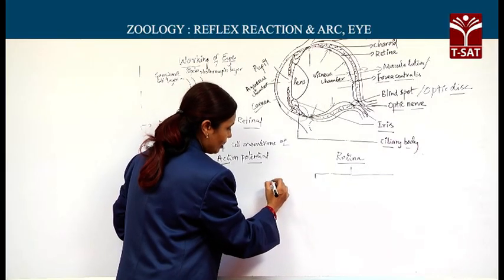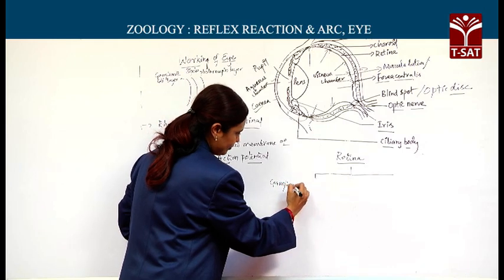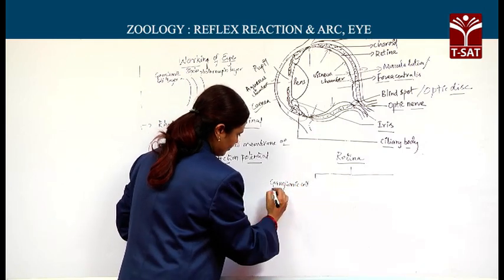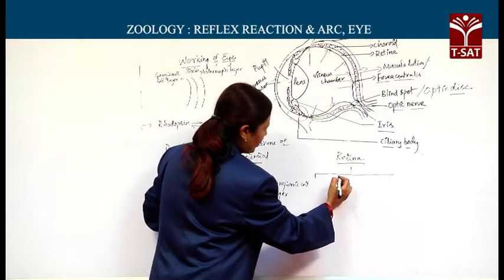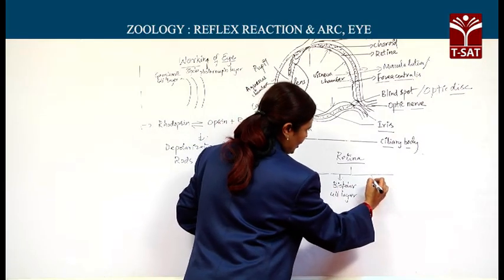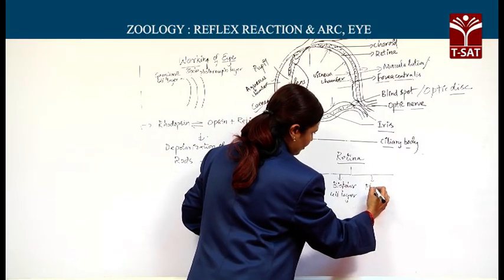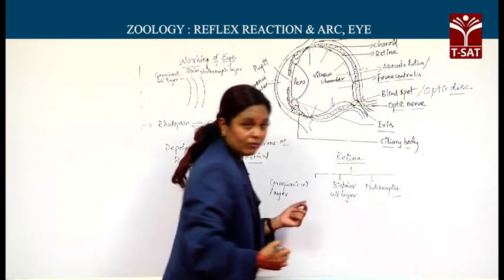What are these 3? Number 1, ganglionic cell layer facing the vitreous chamber, then the bipolar cell layer, then the photoreceptor layer. So, all the 3 come under the nervous portion.